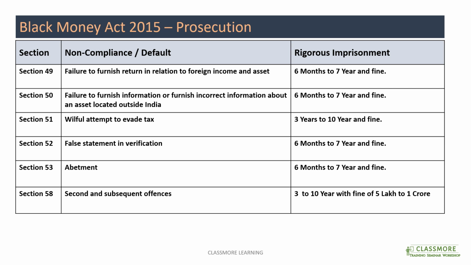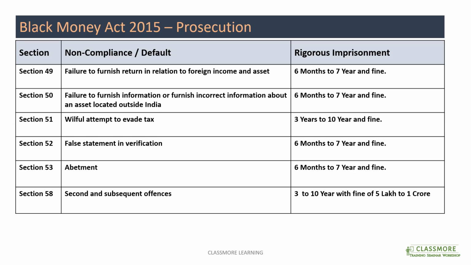Section 51 talks about if you have willfully made any attempt to evade the tax, then it could be 3 years to 10 years. So it's a very serious offense if you're making a willful attempt to evade the tax under this act. Or if you made any false statement in verification, then the penalty would be 6 months to 7 years, and for abetment, if you're abetting, then also it's 6 months to 7 years along with a fine.